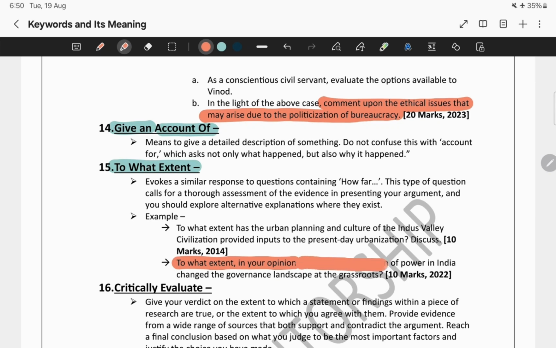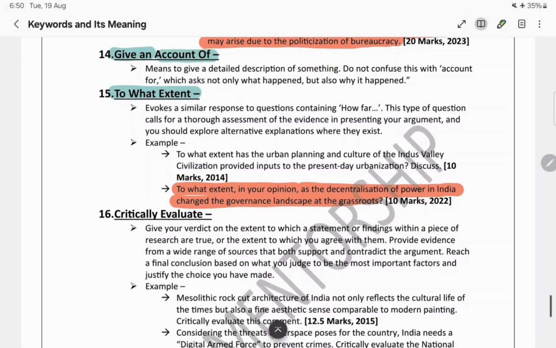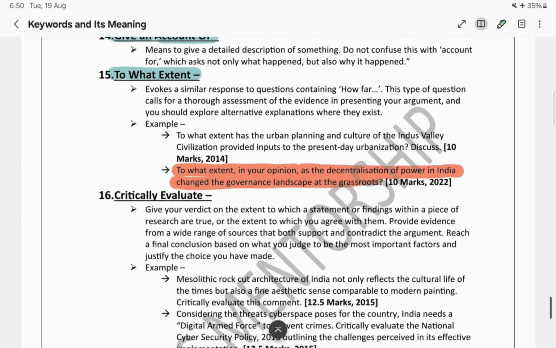As the decentralization of power in India changed the governance landscape at the grassroots. So, what is the question? To what extent, in our opinion, has the decentralization of power in India changed the governance landscape at the grassroots? How can we approach this question?